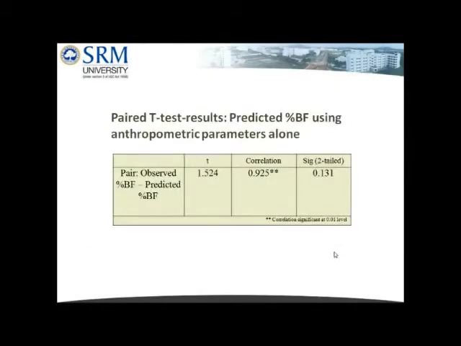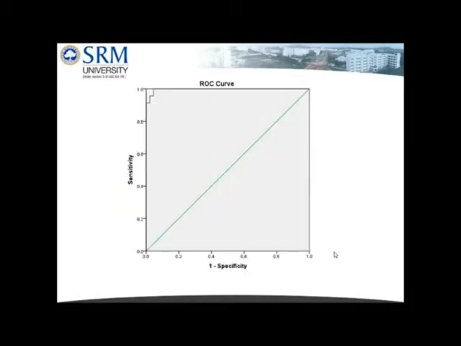The accuracy of it was assessed by performing a paired t-test, and again the paired samples difference between the predicted body fat percentage values and the observed values was not significant, and hence this model can be used efficiently to predict body fat percentage when only anthropometric measurements are available.